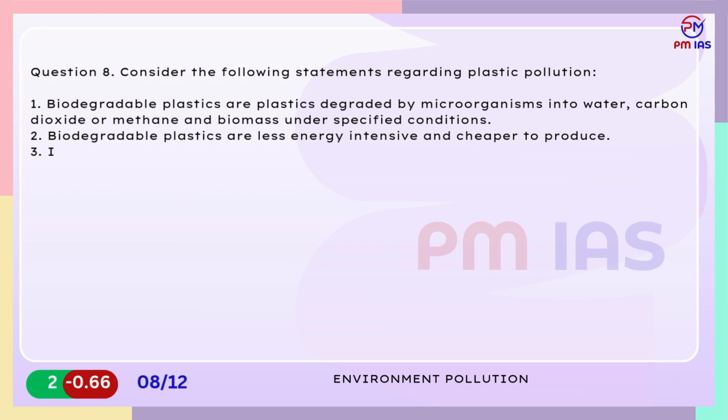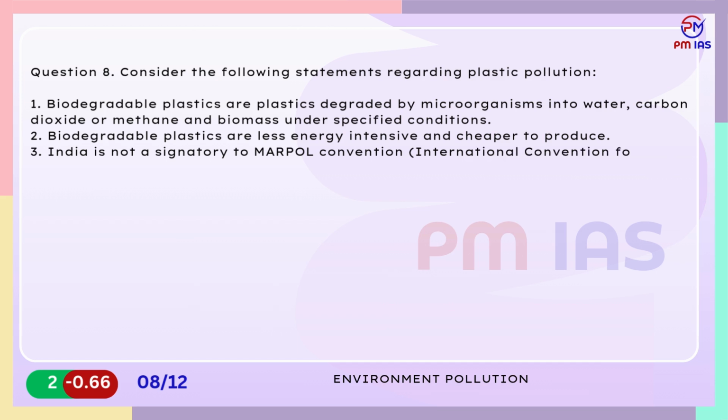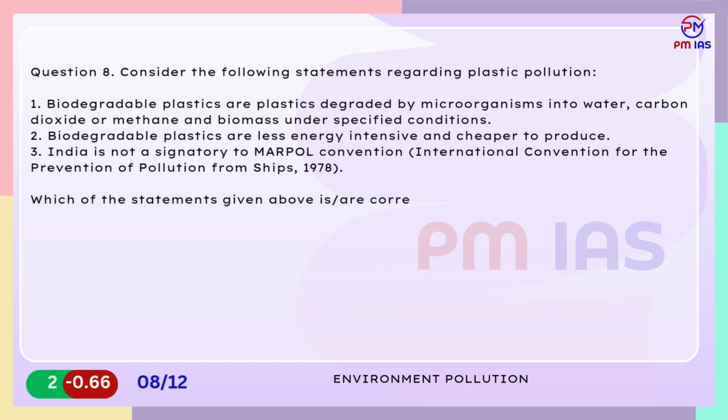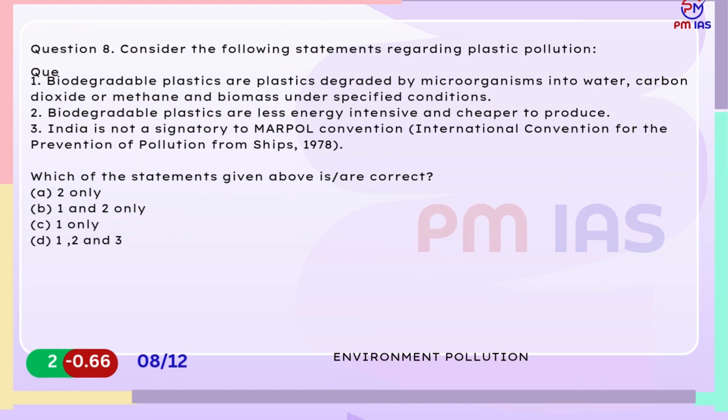India is not a signatory to MARPOL Convention, International Convention for the Prevention of Pollution from Ships, 1978. Which of the statements given above are correct? A. 2 only. B. 1 and 2 only. C. 1 only. D. 1, 2 and 3.